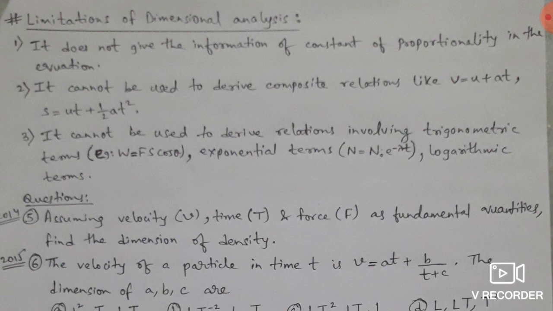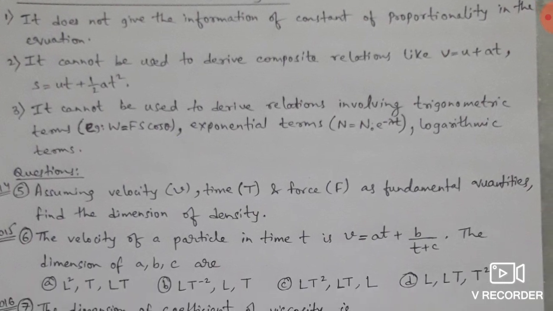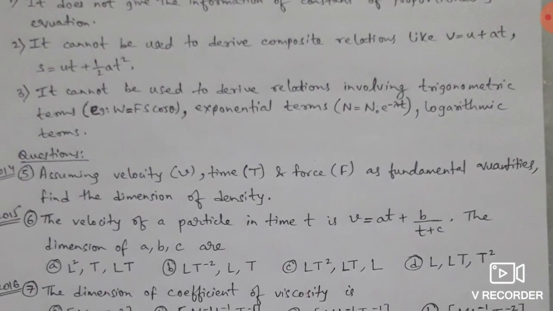Now let us see point number 3. It cannot be used to derive relations involving trigonometric terms. We know the actual formula of work done is F s cos theta. So any formula having a trigonometric term, a cos component, or an exponential term, like the lambda t formula you will see in nuclear physics, where it is an exponential term, can't be derived.